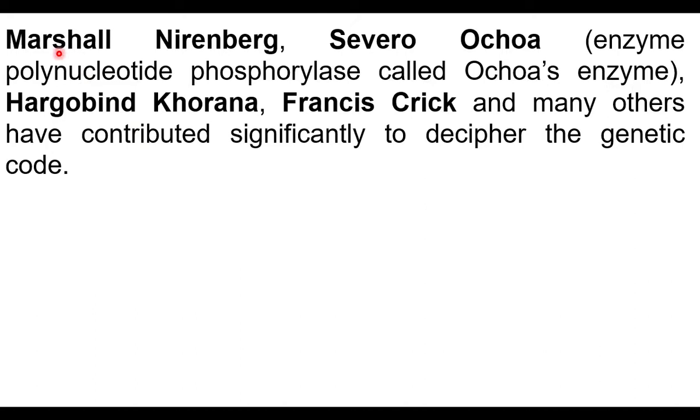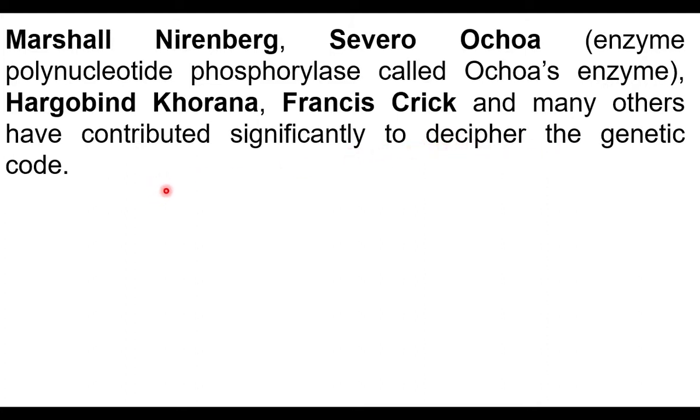Here we see the scientists who were involved in the development of ideas about genetic code. They are Marshall Nirenberg, Severo Ochoa, Hargobind Khorana, Francis Crick. They contributed significantly to decipher the genetic code.